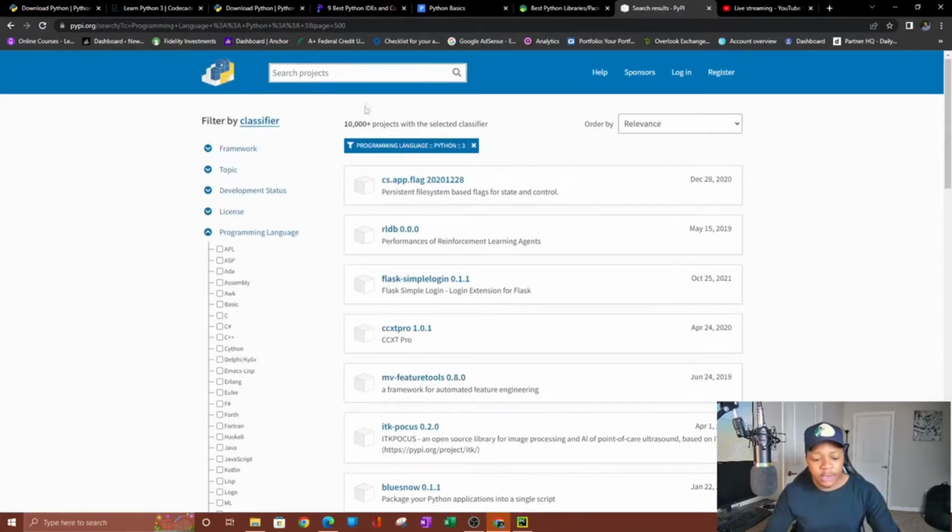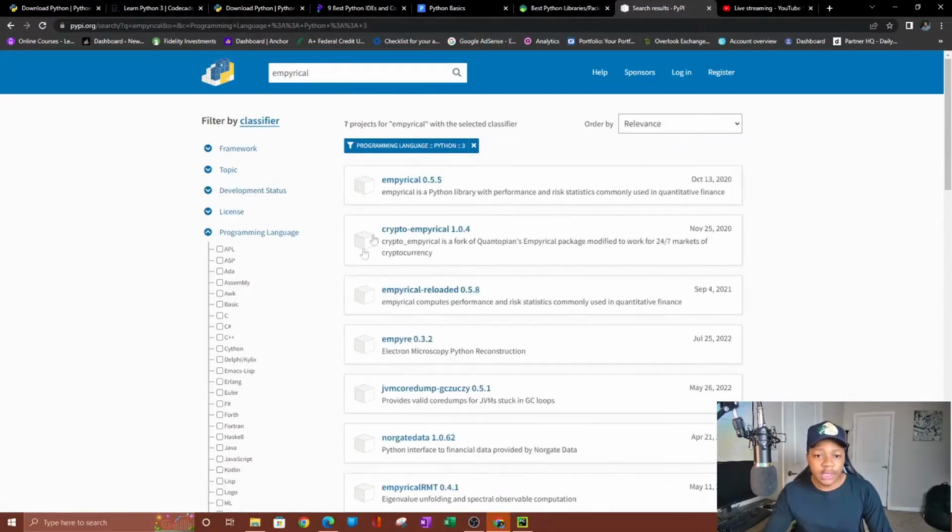So here, this is where you can search for the library that you want. So I'm going to click enter. As you can see here, this is probably the closest match that we can get to that. Yeah. So it's commonly used in quantitative finance. What I like about this is you also have little descriptions.